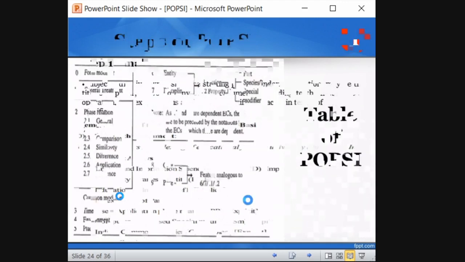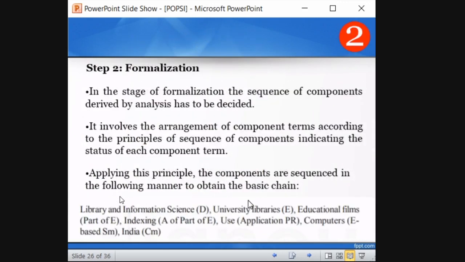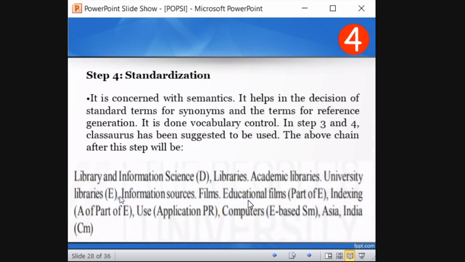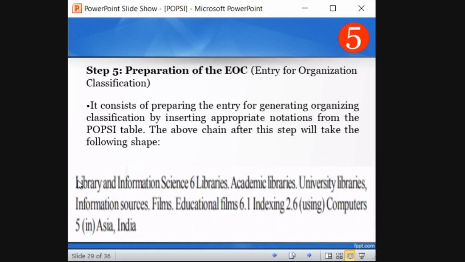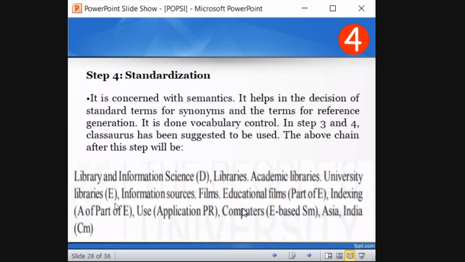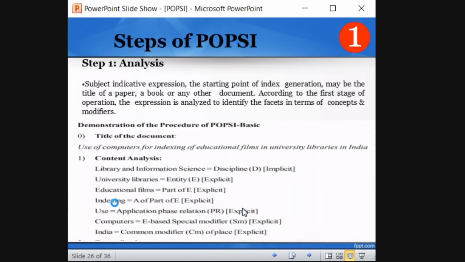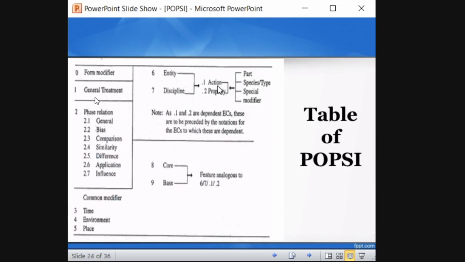Here I think they have made a mistake in this example. I want to show you. See, discipline is represented by 7. Okay, I want to show you the number. I think here this number is somewhat wrong. Here 7 should come. Libraries, academic libraries, university libraries, 6. That is correct, because that is an entity. And now we are going to discuss the part of entity. Okay, what is the part of entity? Information sources, film, education films are a part of entity. So part of entity, see, part of entity is 6.1, right? 6.1. Entity and part is 6 or 6.1. Okay.